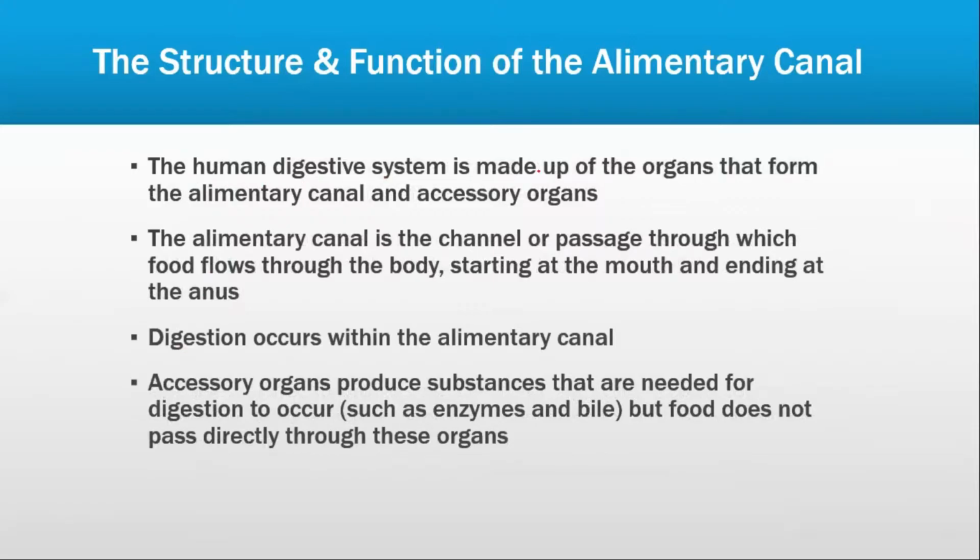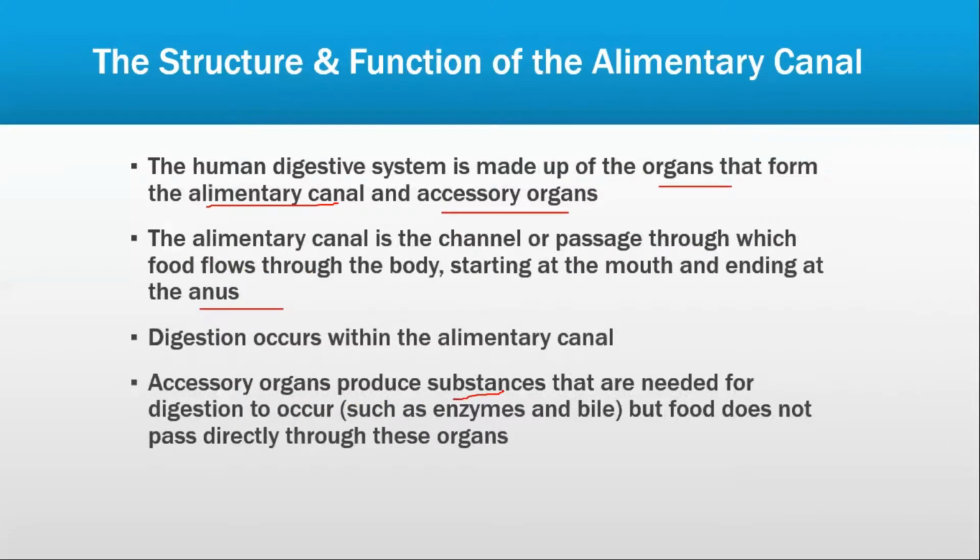The human digestive system is made up of organs that form the alimentary canal and accessory organs. The alimentary canal is the channel or passage through which food flows through the body, starting at the mouth and ending at the anus, where the excretion occurs. Digestion occurs within the alimentary canal. Accessory organs produce substances. There are some main organs, and then we have some accessory organs.